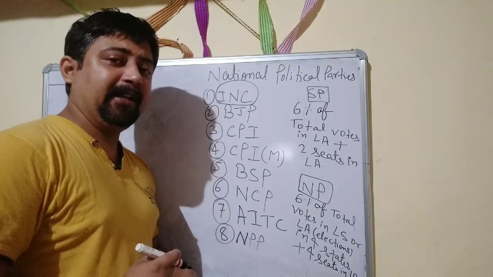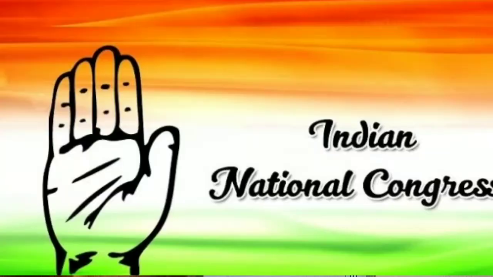The first political party that is written here is the INC, Indian National Congress. It is the oldest party in India, and we all know about its role and function. It was established in the year 1885, and thereafter it played a very important role in the independence of India, during the freedom struggle.